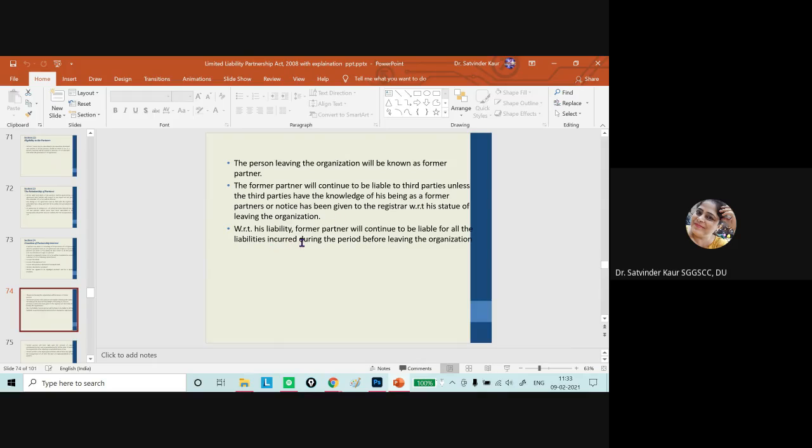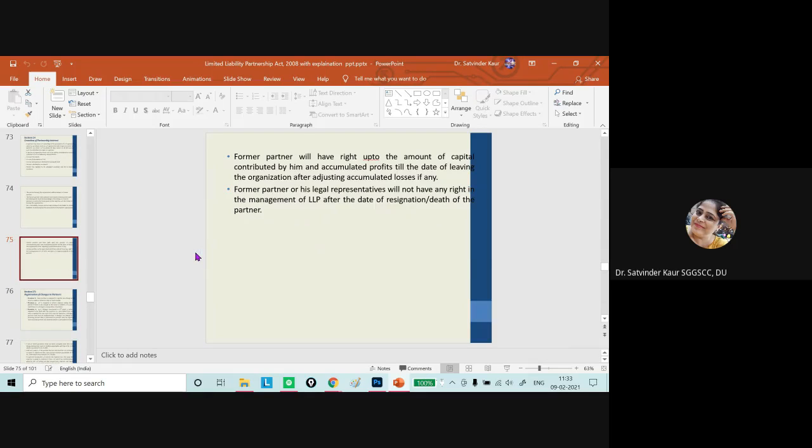So in this case, the former partner will continue to be liable for all the liabilities incurred during the period before leaving the organization, and the former partner will have the right up to the amount of capital contributed by him and accumulated profits till the date of leaving the organization after adjusting the related losses in his account. And also, the former partner or his legal representative will have no right to participate in the management of the LLP after the date of resignation or the death of the partner.